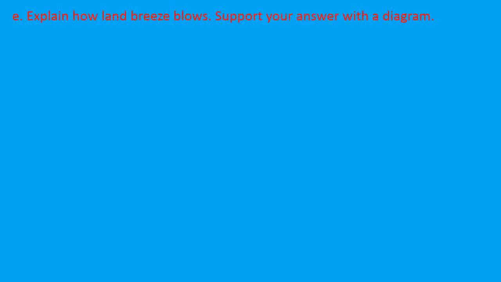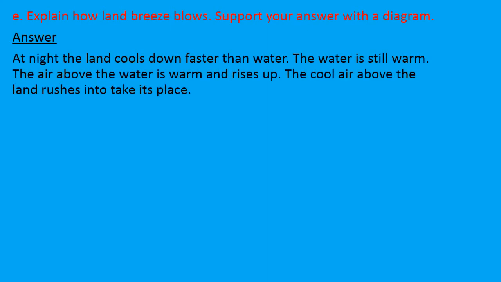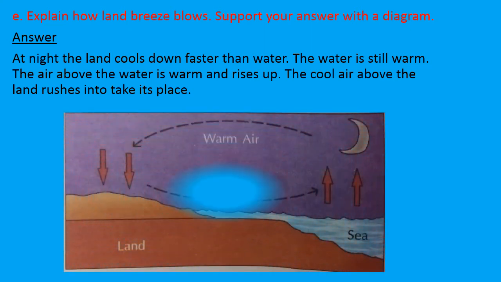Part E, explain how land breeze blows, and here also you have to support your answer with a diagram. So let's see. At night the land cools down faster than water, and the water is still warm. So again the air above the water is warm and it will rise up. Then cool air above the land will rush in to take its place. Now this is our diagram which will support our answer.